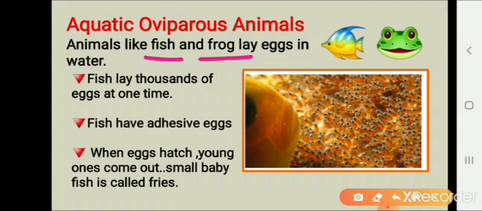Some fish have sticky eggs, and these eggs stick together in bunches. The young ones in the eggs grow and hatch into very small baby fish called fries. Not all fries grow into adult fish, as most of them are eaten by other big fishes and aquatic animals.